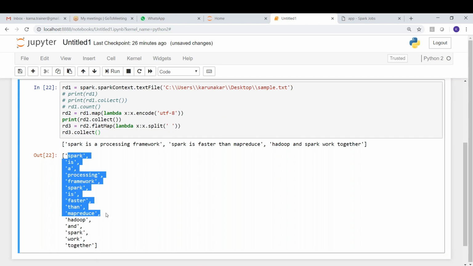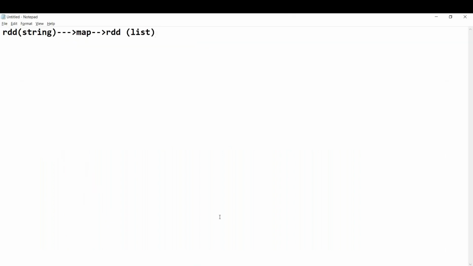Now what do we have to do after this? We get all the words. What is the next thing we have to do? Suppose, just see this here. Here we have an apple. One apple is there. One more apple is there. One more apple, one more apple, and one more apple. In total we have five apples.